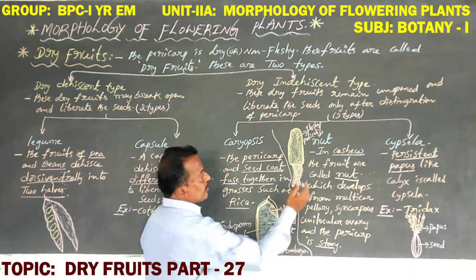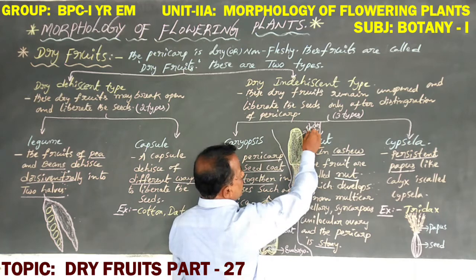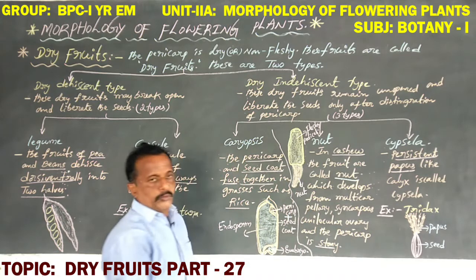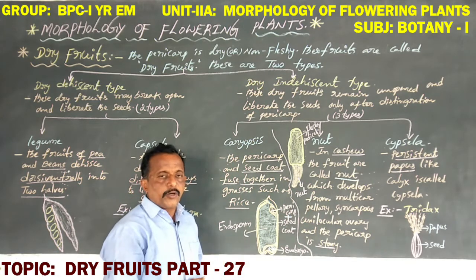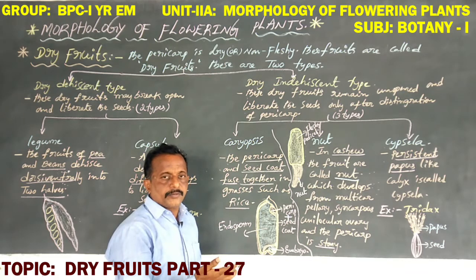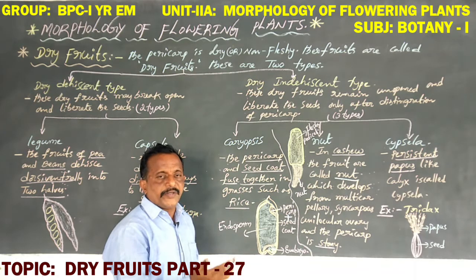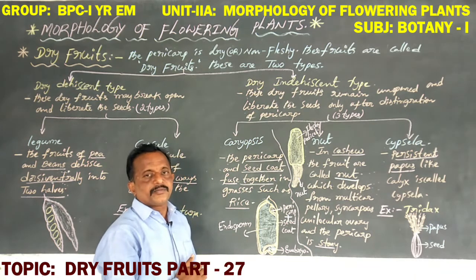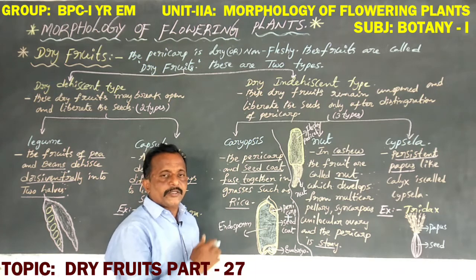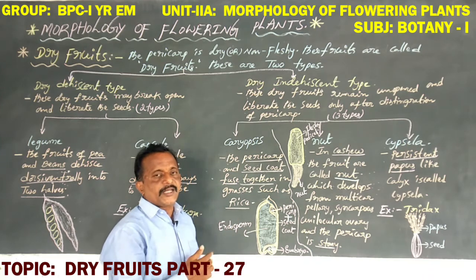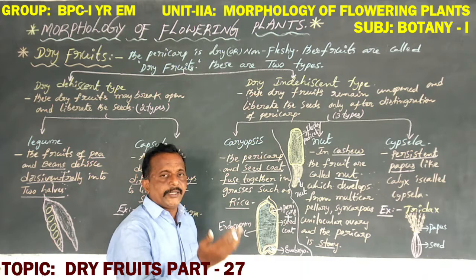Dear students, in this nut, 70% is the fleshy pedicel, that is 70% false fruit, and 30% is the true fruit. Also in apple, a pome, a fleshy fruit. One of the examples here is pome, given the example apple. So apple contains 70% false fruit and 30% true fruit. The 70% false fruit is the fleshy thalamus. This is the eating part, the edible part.